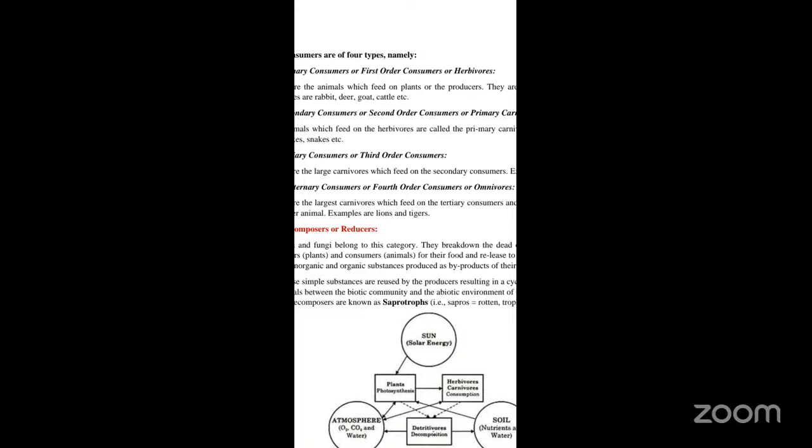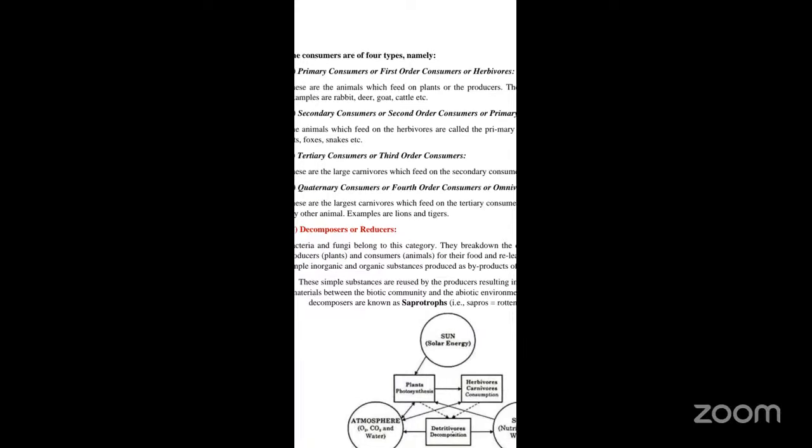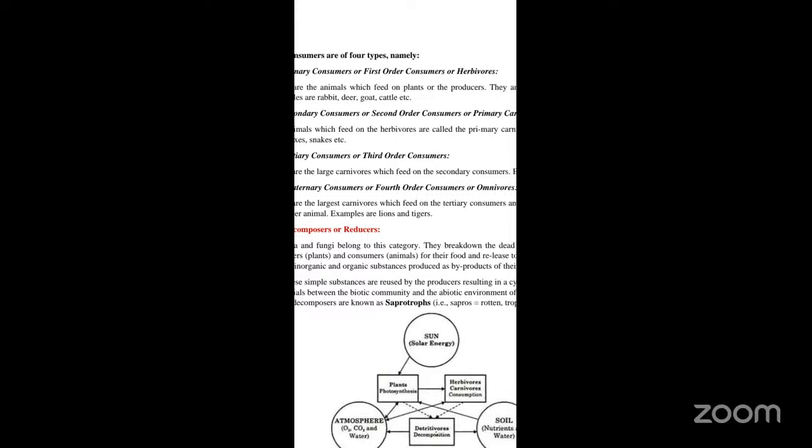Decomposers are nothing but the bacteria as well as the fungi. They break down the complex organic food material of the producers, that is the dead organic matter of the plants, as well as the consumers, for their food. And they convert that organic food substances into simple inorganic as well as organic substances produced as byproducts of their metabolism.